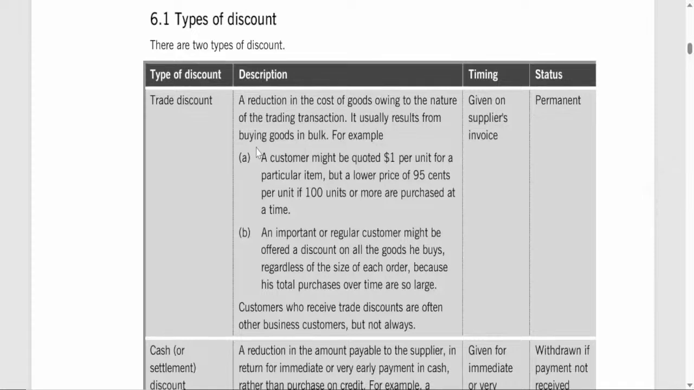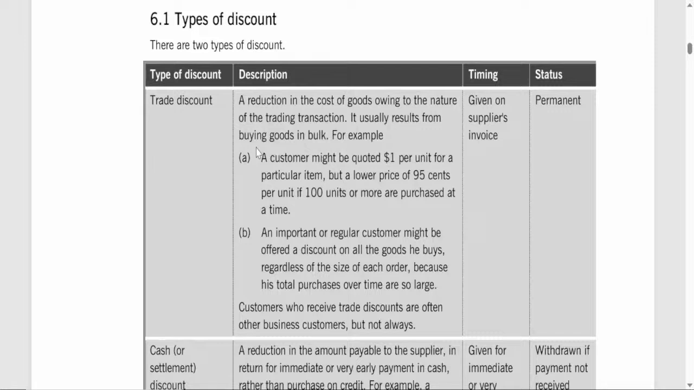Types of discounts. 1. Trade discount. A trade discount is a price reduction that is usually offered for reasons related to the business relationship or type of transaction. It's given directly on the supplier's invoice, meaning that the reduced price is calculated before the buyer receives the invoice. This type of discount is most commonly offered in two main scenarios.